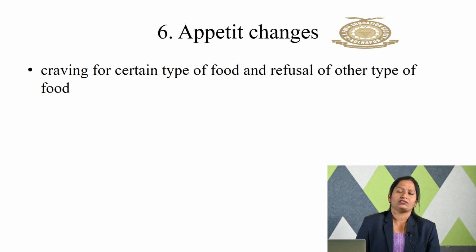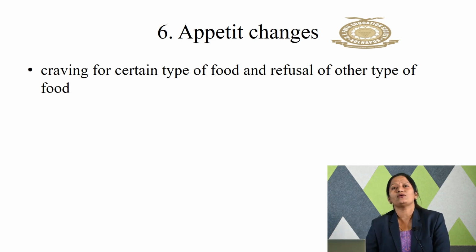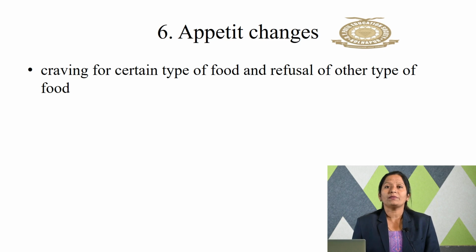Many women start to eat unusual substances, substances which are not meant for food, or which we cannot ingest. Some women feel a craving for a certain type of food and refusal of other food. It is also called pica. So the mother feels like eating unusual substances.